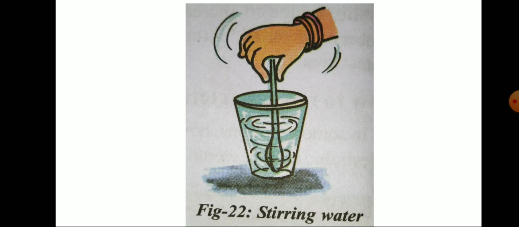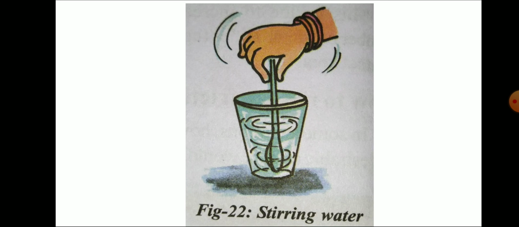When you remove the spoon, after some time the water gradually decreases its speed and finally comes to rest. That means stopping takes place. Why does it happen so? Because the surface of the glass offers a frictional force on the water molecules. As such, after some time the water stops and comes to rest.